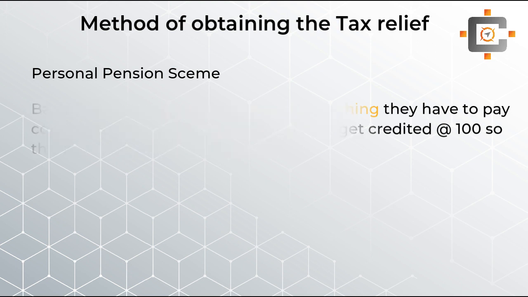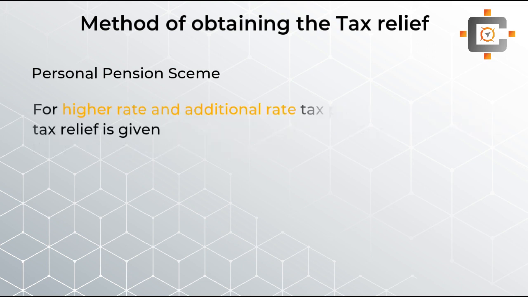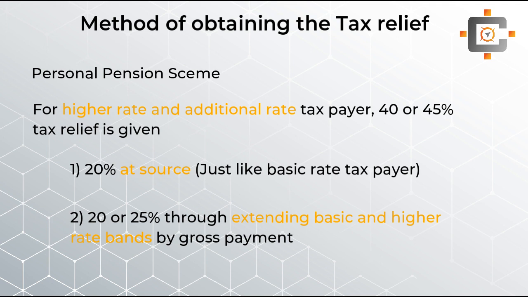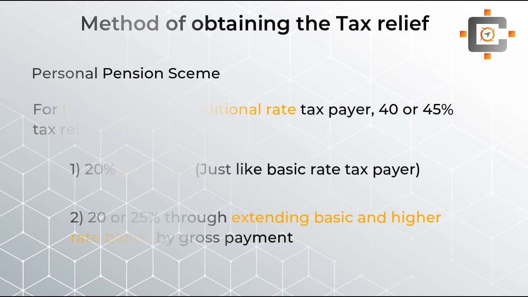But let's suppose you are a higher rate taxpayer or additional rate taxpayer, then what will you do? For the higher or additional rate taxpayer, students, first of all the 20% benefit will be given at source, and then the remaining 20 or 25% tax benefit will be given under the extension of the band concept. So the higher and additional rate taxpayer will get some of the tax benefit at source and some from the extension of the band concept. Okay, so I hope you are getting this point. Still, if you have any query, feel free to ask.